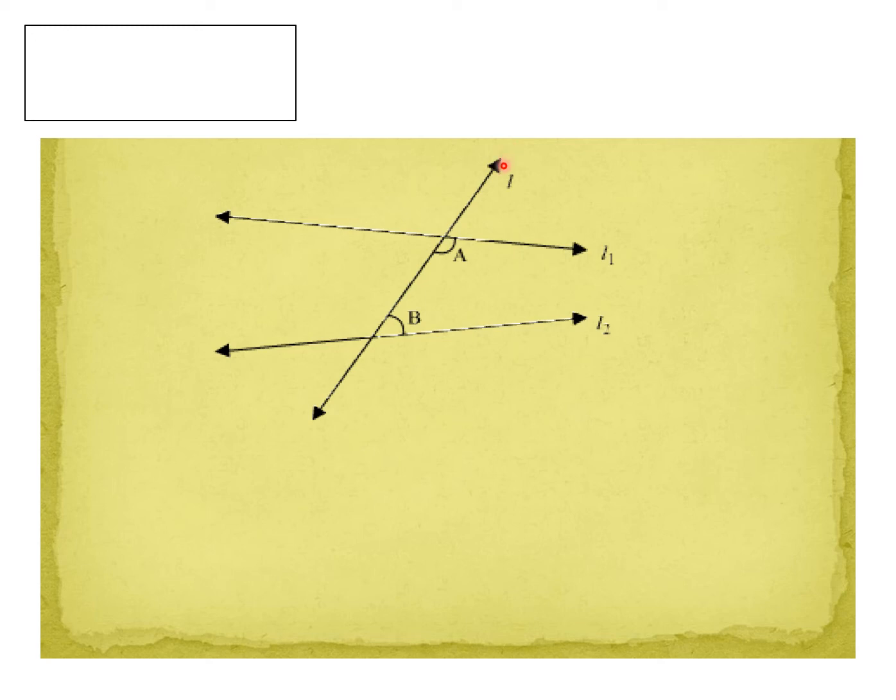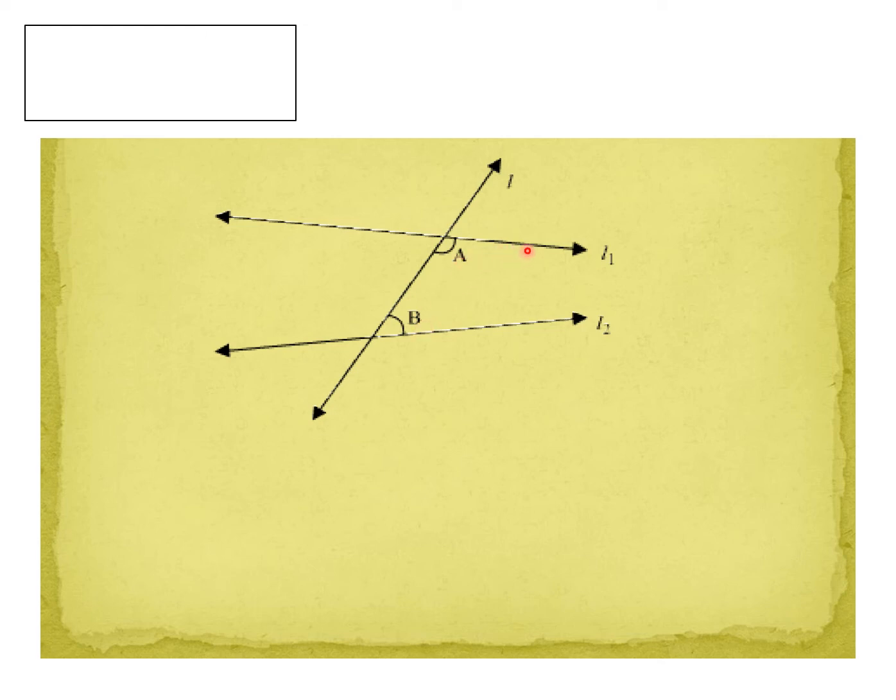Yes, this is intersecting these two distinct lines in distinct points, namely A and B. Now, here A and B are said to be interior angles on the same side of the transversal, and moreover, the sum of these two angles is less than 180, less than two right angles.